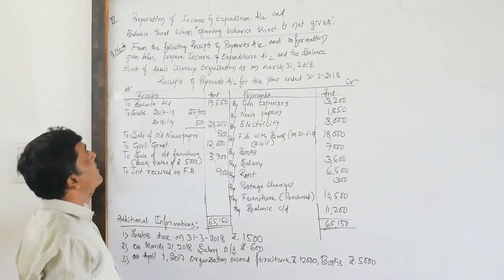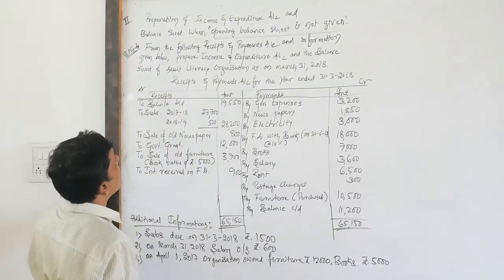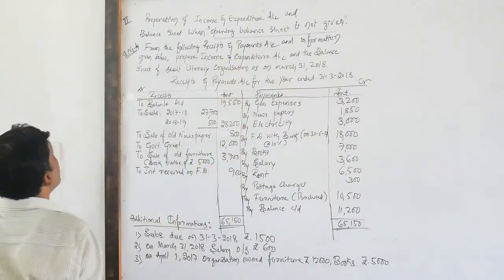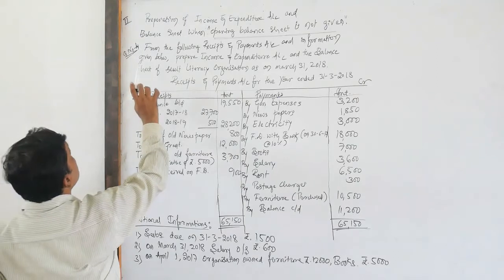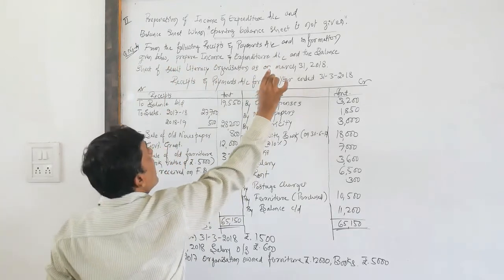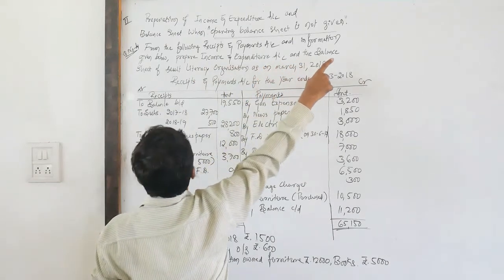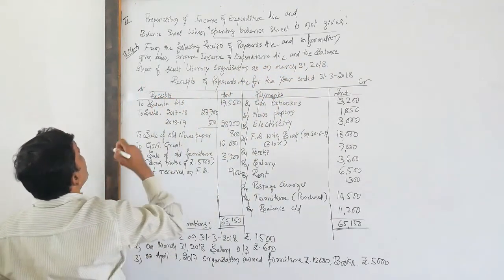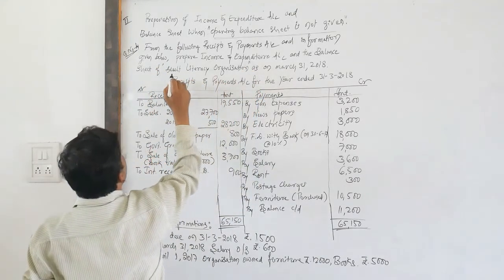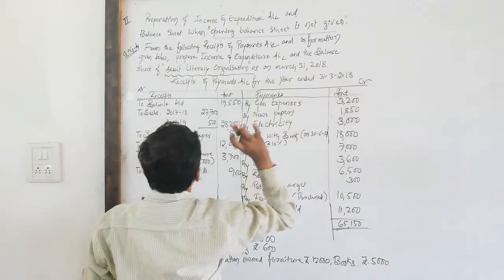What is the reason for preparing the opening balance sheet? As you all know, here we need to ascertain the opening capital fund. In this problem, they have not given the opening capital fund. So that is the reason we need to prepare the opening balance sheet. Look at the question. The question starts from here. From the following receipts and payments account and the information given below, prepare the income and expenditure account and the balance sheet of Adult Literacy Organization. This is the name of the non-profit organization, as on 31st March 2018.